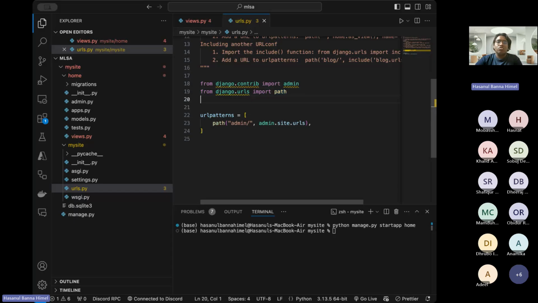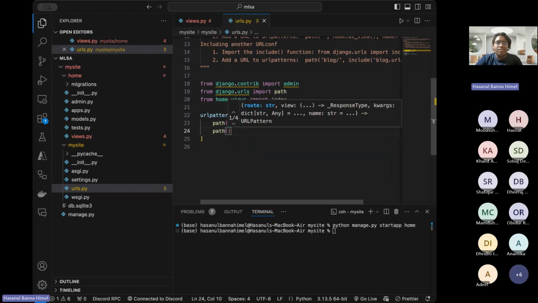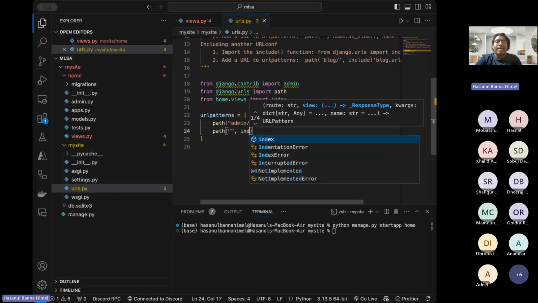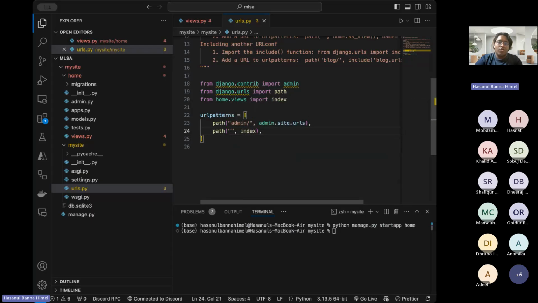For that, we are going to do from home.views we are going to import the index function. Now we are going to select the path, and then pass the index. Okay. So now, once again, we run our server.